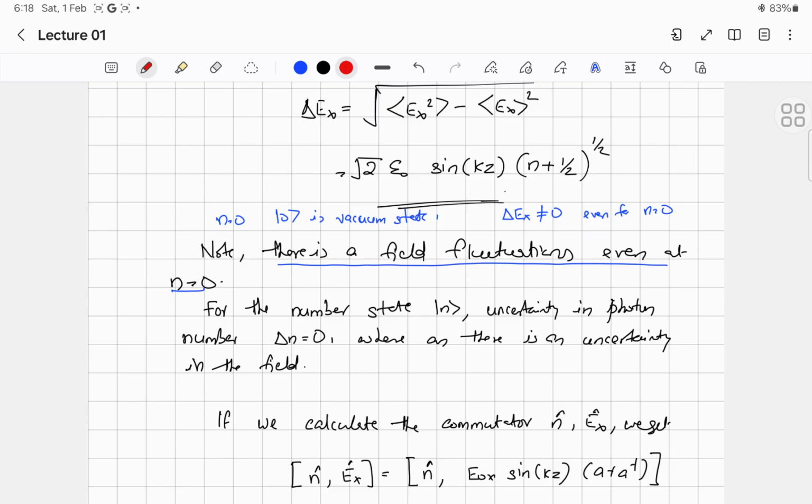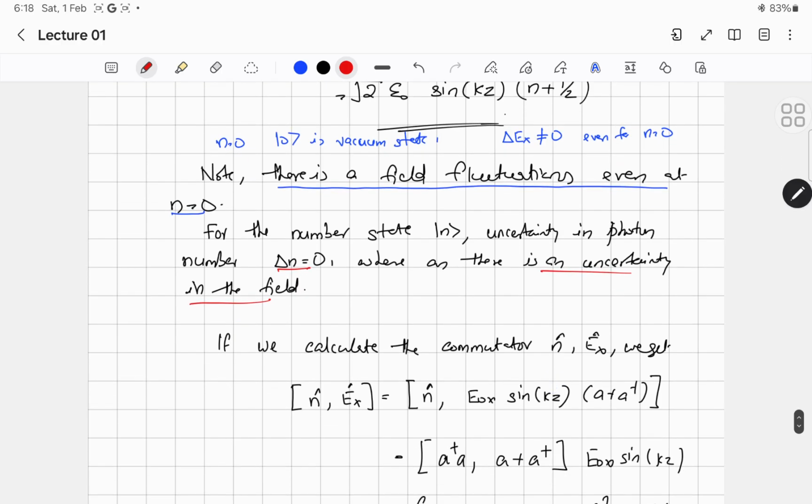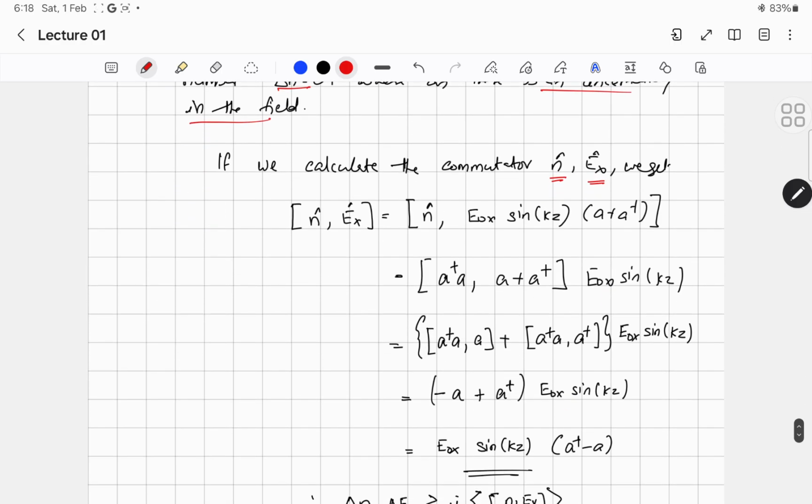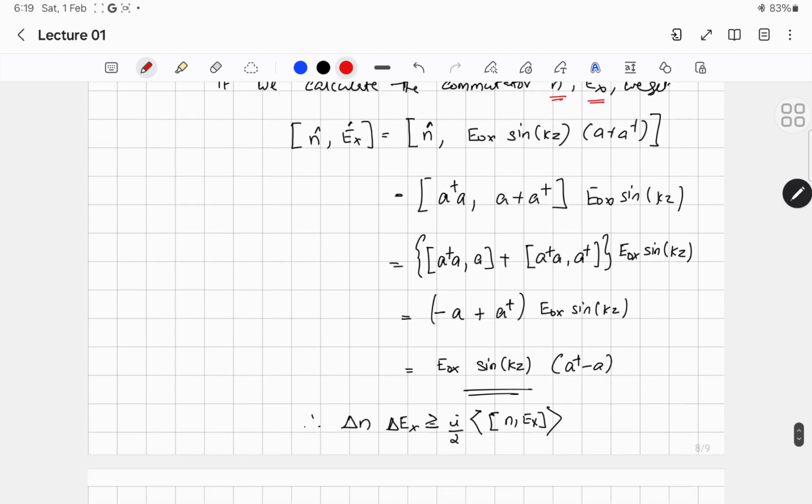so obviously for the number state ket n, there is no uncertainty in photon number, but there is an uncertainty in the field. But if you calculate the commutator between the operator n and operator Ex, you will get some quantity. So the n, Ex commutator, these steps I am leaving to you. Okay, all these steps are shown here. So the commutator n, Ex is not 0. Instead we are getting E0x sin kz (a dagger minus a).